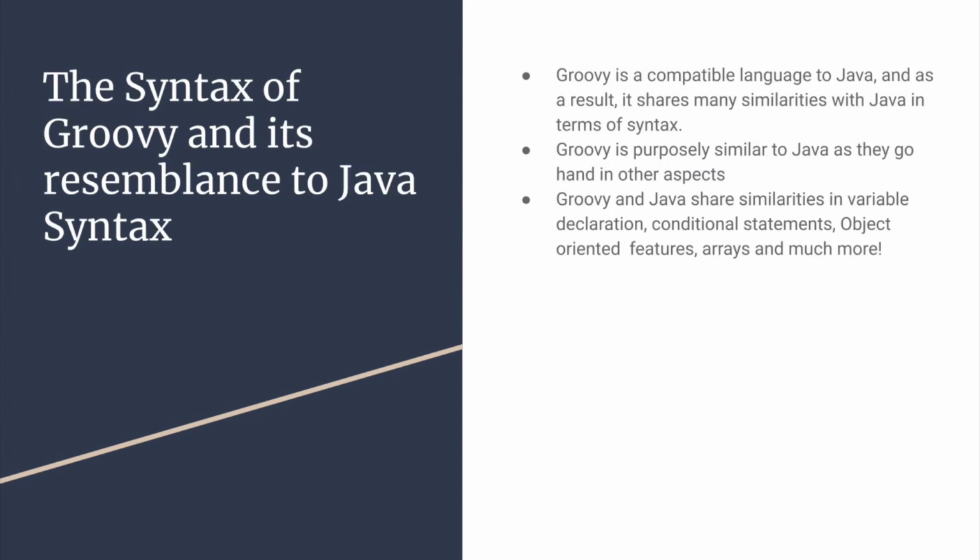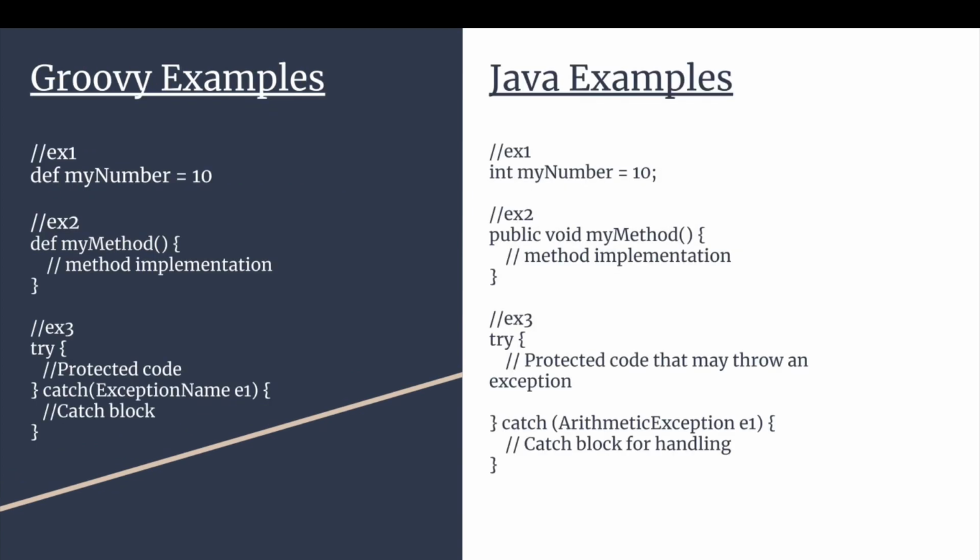Okay, so for the next few slides, we'll be discussing the syntax of Groovy and its resemblance to other programming languages like Java. We will also be discussing the differences that Groovy has compared to these other languages, what makes it unique, and what kind of grammar and syntax went into making Groovy. As stated previously, Groovy closely resembles Java, and like I said earlier, this is done on purpose to make developers go from Java to Groovy seamlessly.